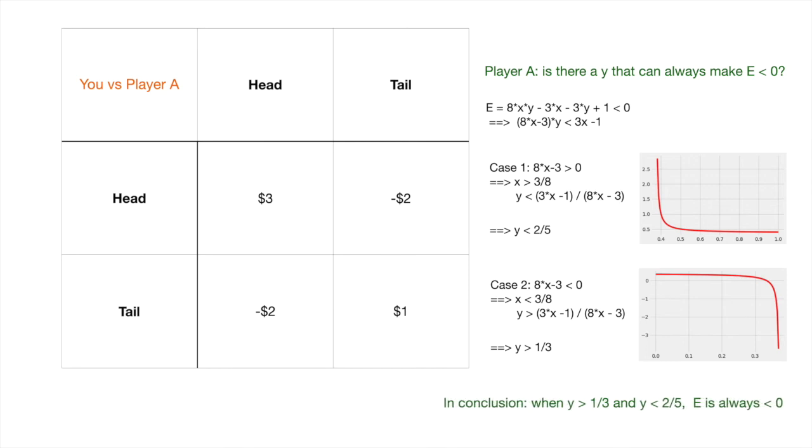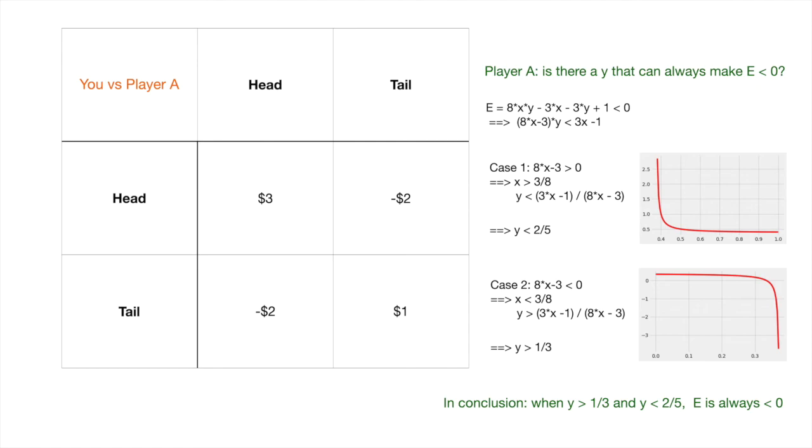So what does that mean? That just means there is a sweet spot for Y that player A can use. The probability, for instance, is from 1/3, which is 0.33, to 0.4. Let's pick 0.35, for example. If Y equal to 0.35, then no matter how you present your head, because no matter what X is, that's your probability of head, it doesn't matter. E for you, the expected earning, is always less than 0, which means you always lose.